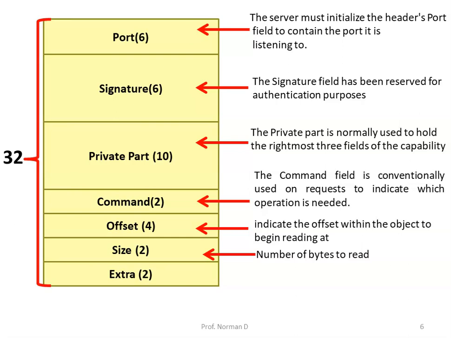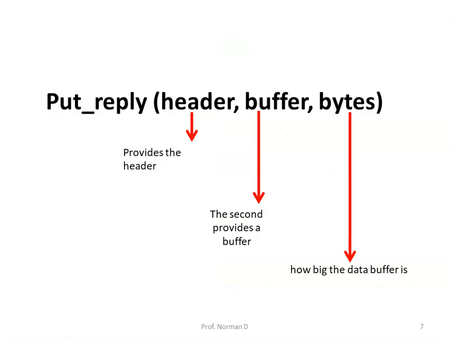For example, when reading a segment of a file, they can be used to indicate the offset within the object to begin reading at and the number of bytes to read. Now the reply to a read contains a buffer, whereas the reply to a write does not.